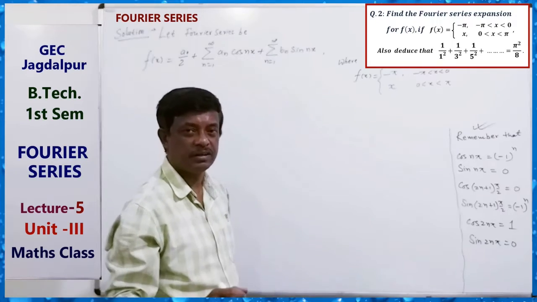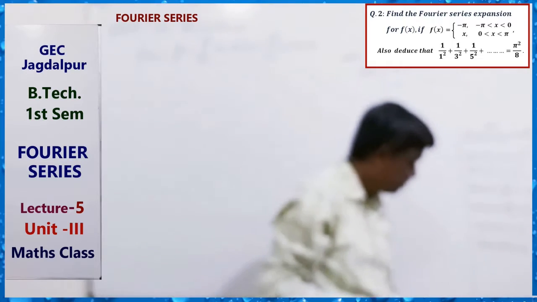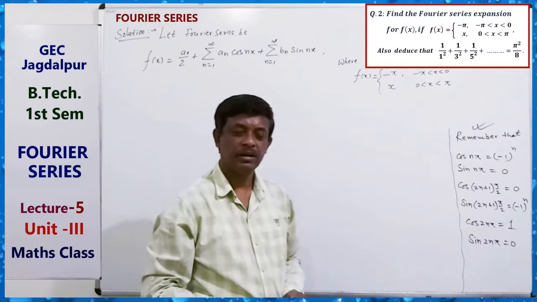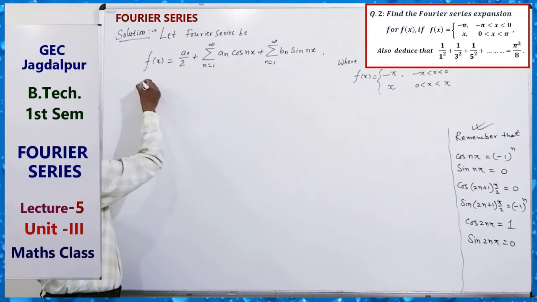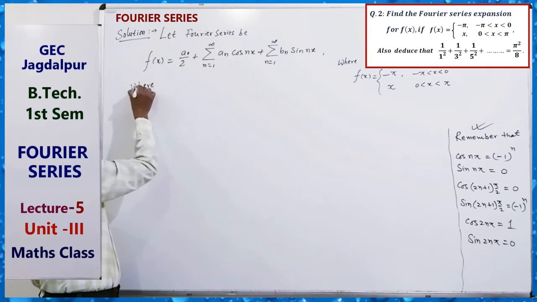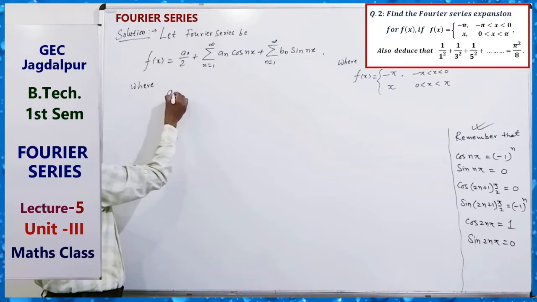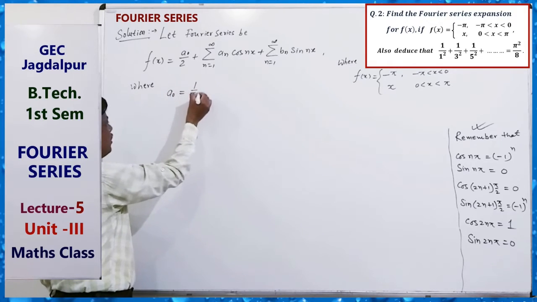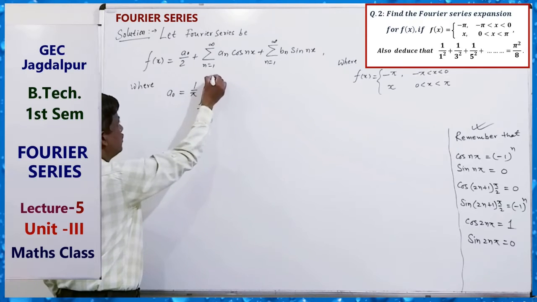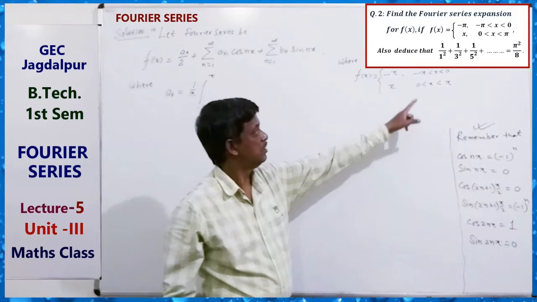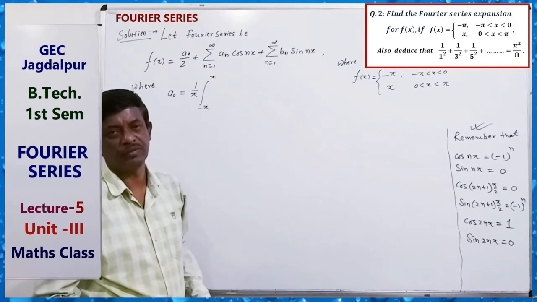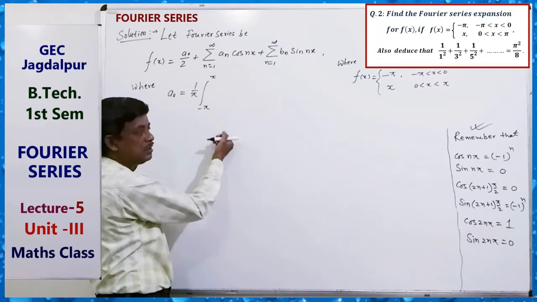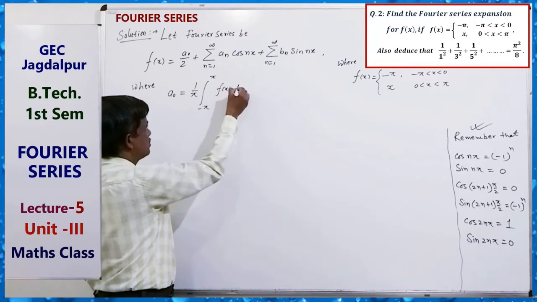So the value of a0, where a0 equals 1 by pi, integral minus pi to pi, because the total interval is minus pi to pi, discontinuous, piecewise given value of function. So we can write this f(x) dx.